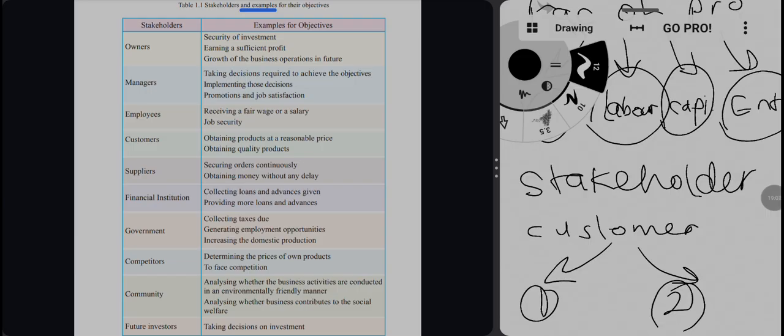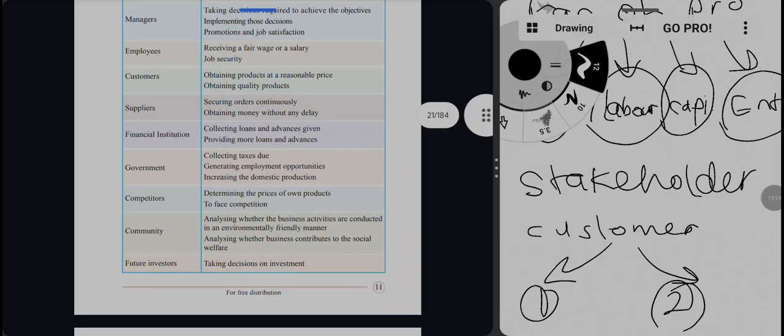The second one is the manager. The manager is interested because he wants to take the decisions required to achieve the objectives, or implement the decisions carried by the owners, and to get job satisfaction and promotions. And why are the employees interested in the organization? They want to receive a fair wage or salary, and job security. They want to be secure in the job.